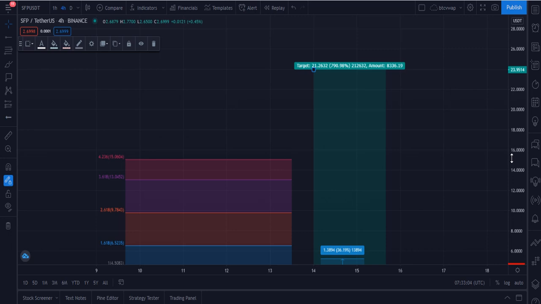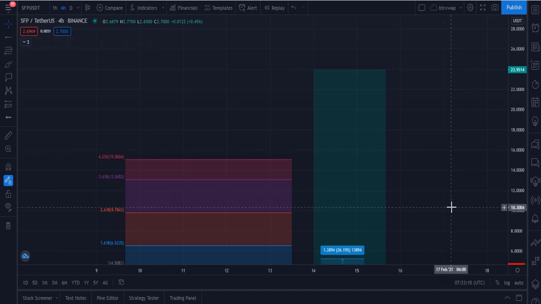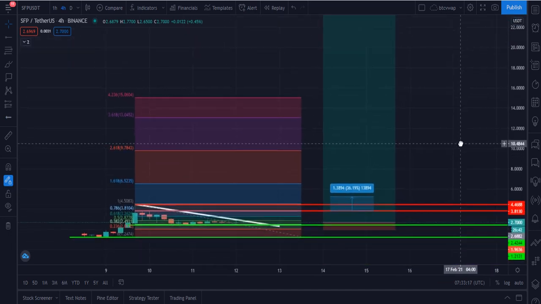That is why I am saying this. $24 or $25 is my next 6 month target, and it will give you 800% gain, and your risk will be just 27% if you buy at the current running price and put your stop loss at the $1.96 level.